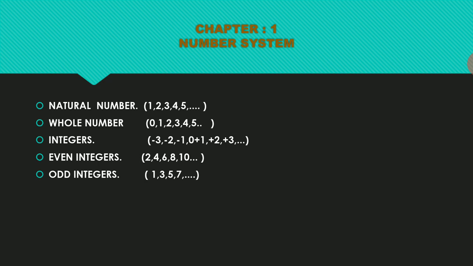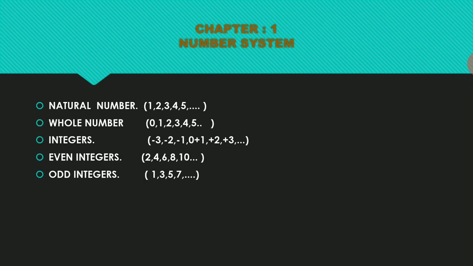What are the odd integers? The numbers like 1, 3, 5, 7 which are not exactly dividable with 2. These are the numbers which cannot be easily divided by 2. When we divide with the 2, we get some balance. There should be 1 or 2, some balance we get. That numbers we can call as odd integers or odd numbers.